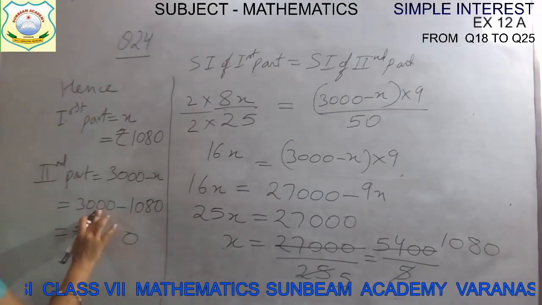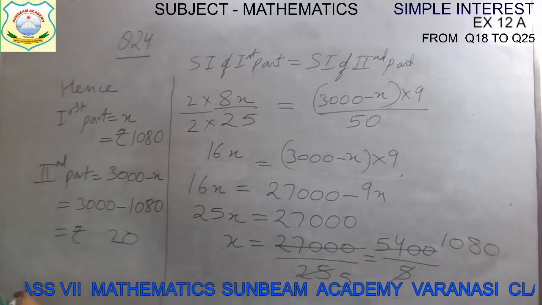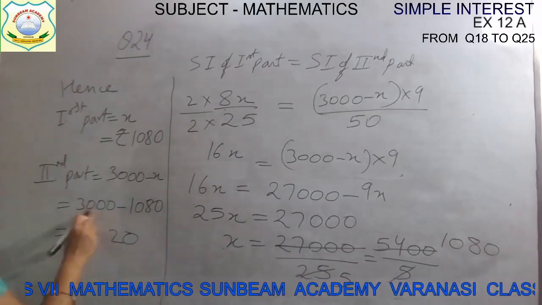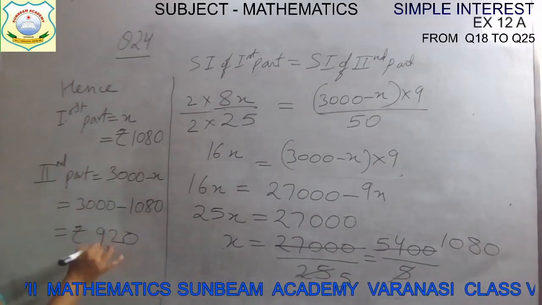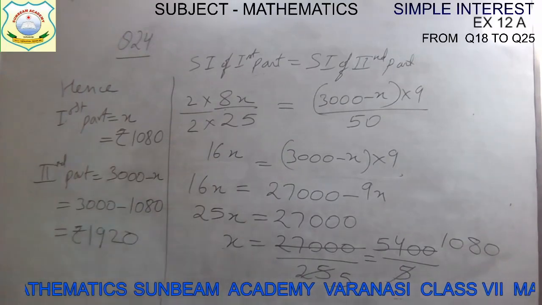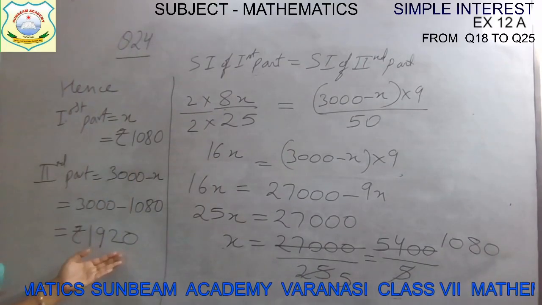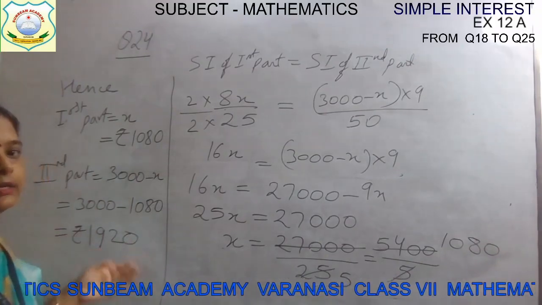This is now 10. Okay, 10 minus 8 is 2. Then it is 9. 9 minus 0 is 9. And this will become 2 minus 1 is 1. 1920. You can add them, you will get 3000. Okay, so this is the final answer.